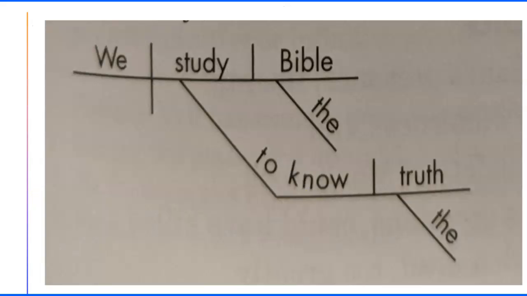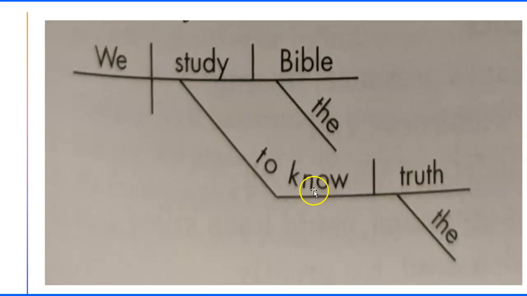All right, let's take a look at the next one. Now, here is the infinitive. And the infinitive is going to look a little bit different in the diagramming. Again, it's on that slanted line onto the straight line. But "to know" is going to make a little arc right here.